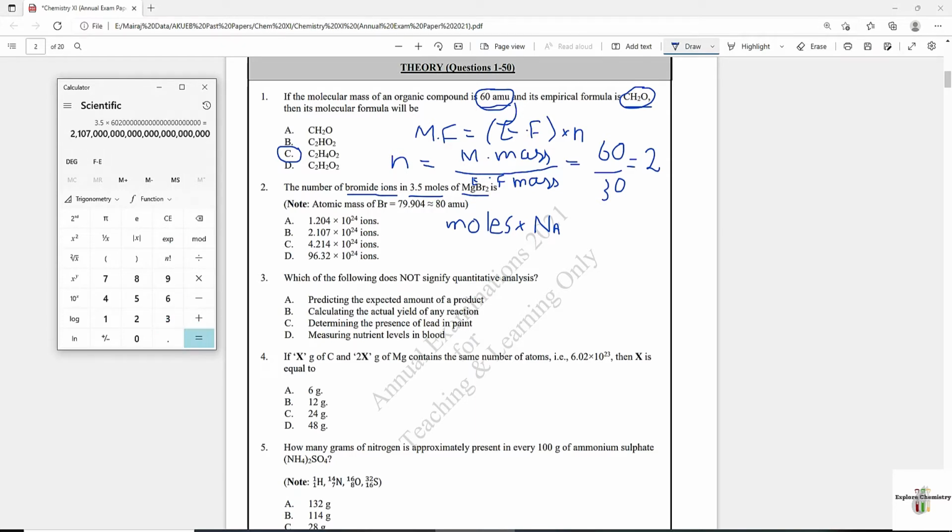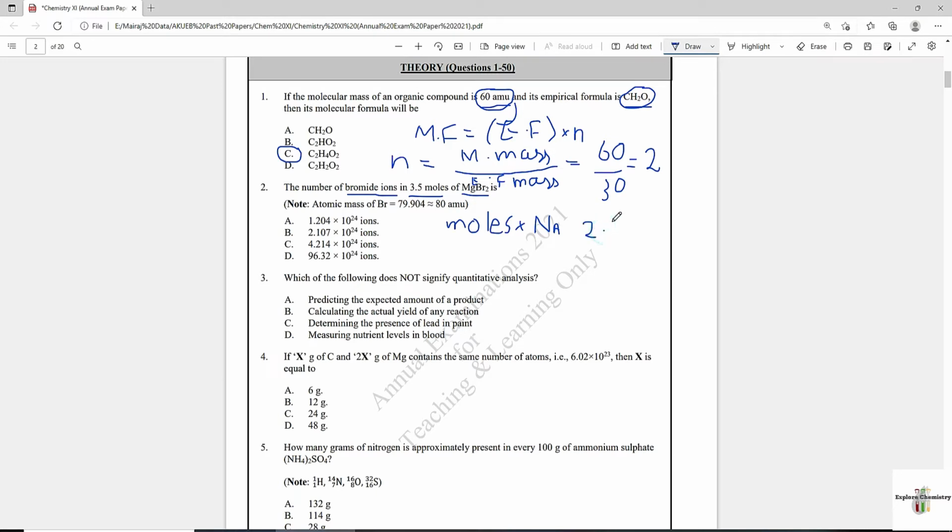Now if you do not want to type exponent 23, you can just use the number 6.02, and with the answer you will write exponent 23 as it is. So the number of molecules of magnesium bromide is 21.07 exponent 23, or you can write 2.107 exponent 24.